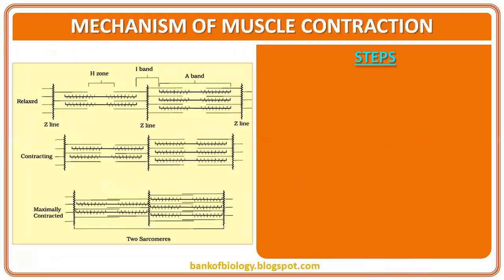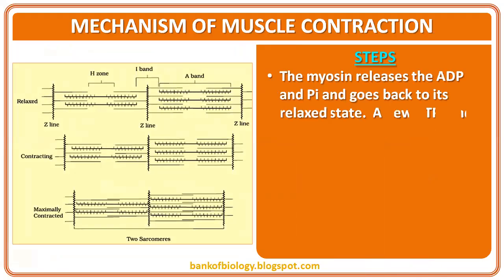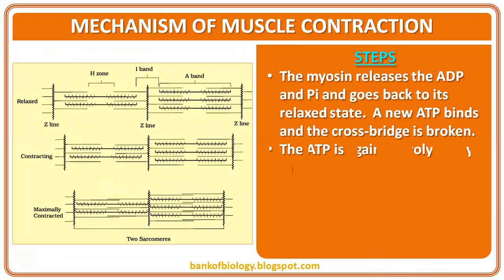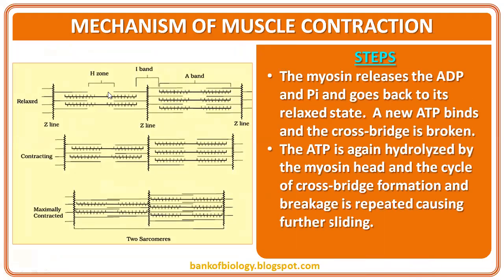This is the diagram from the textbook that you'll most times expect. At that time you see the difference. The H zone is there, then the H zone is no more. That means it is contracted, completely contracted. The H zone will disappear. The length of the I band will decrease. You see here, there is no decrease in the length of the A band. You can even check it out.